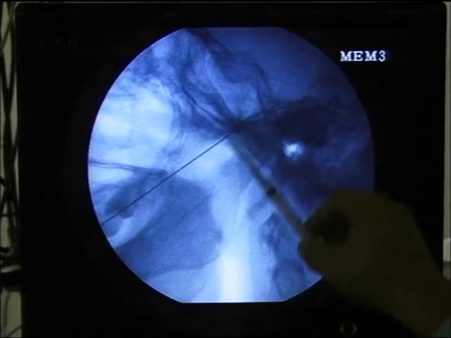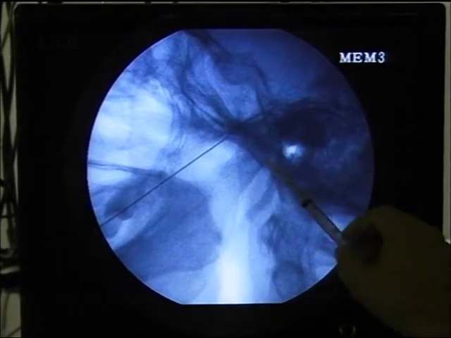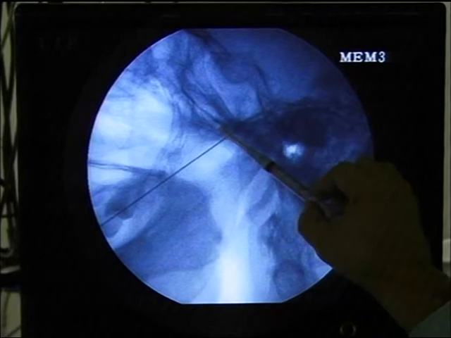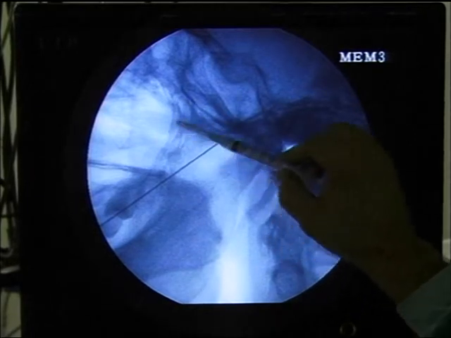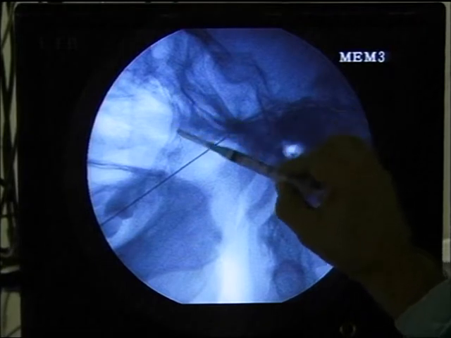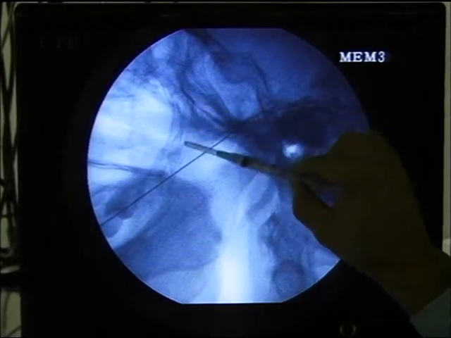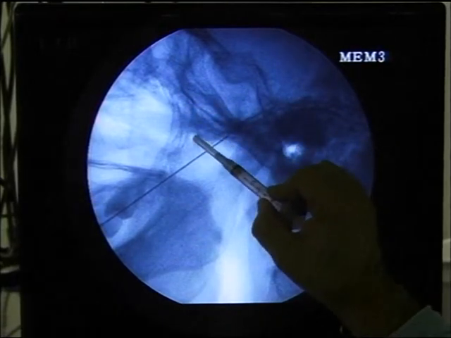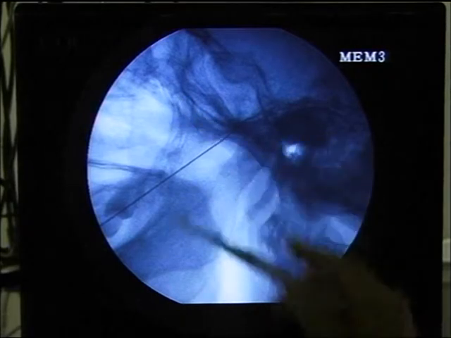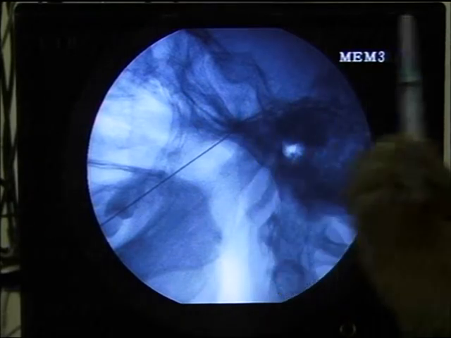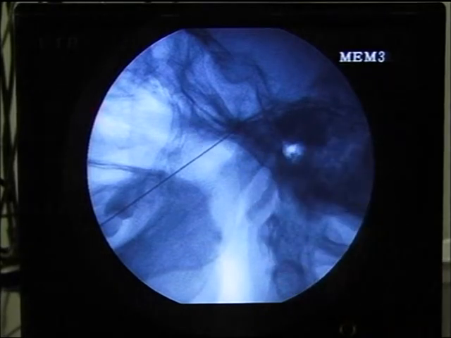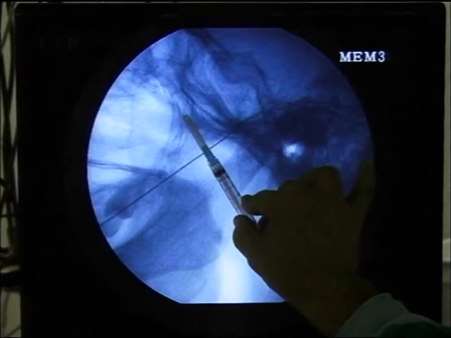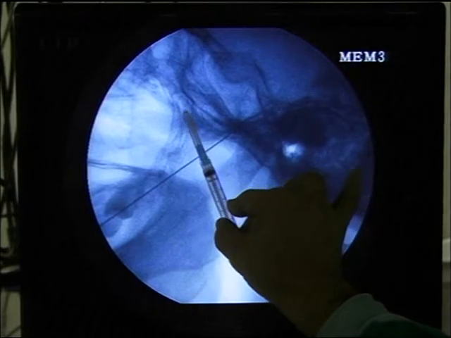For your sphenopalatine, if you are not doing it today by any chance, this is the inverted V. Can you see the inverted V? So you are seeing two, by the way: one elliptical drop-like thing here and one drop-like thing here. There are two drops. They should be overlapping. But in any case, we go from here and go up in here, into this drop area, and we go in there. In AP view, it should not be going behind the lateral nasal margin, because then you can go into the nasopharynx. You have to be careful. So my needle final position would be somewhere like this for sphenopalatine block, somewhere here or somewhere here.